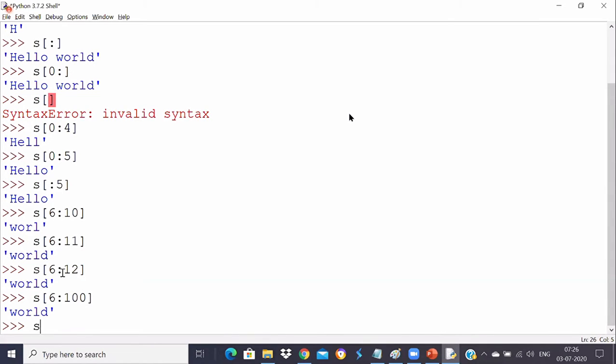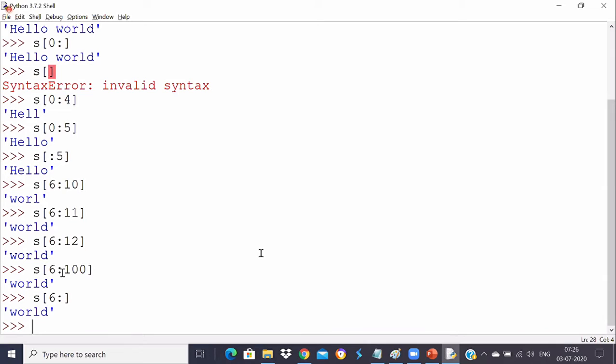Perfectly correct with this. You can skip it whenever you have to print till the end. This is the perfect one. You can skip the end value. This is the perfect among the options. Instead of s[6:10], s[6:11], s[6:12], it's better to write s[6:], because whenever you want to go till the end, do not mention the end index.